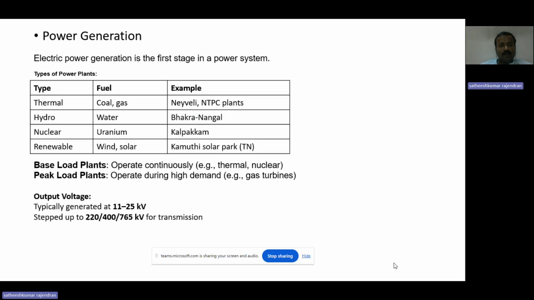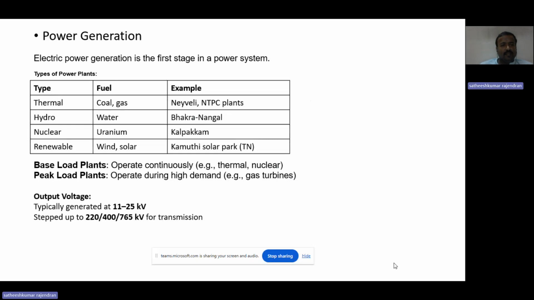And the final one is renewable energy power plants, which consider wind and solar as sources. For wind, it is near Tamil Nadu, you can consider the part of Kanyakumari and then Tharapuram. And for solar, there are so many solar parks. Here we quoted Kamuthi Solar Park, which is near Madurai in Tamil Nadu.